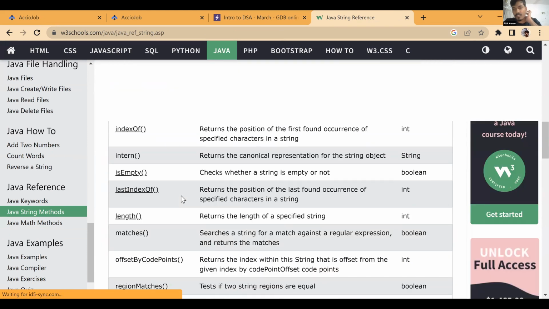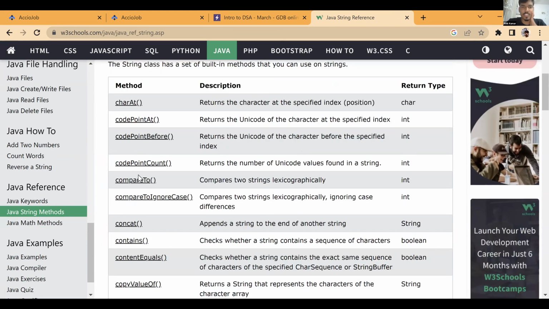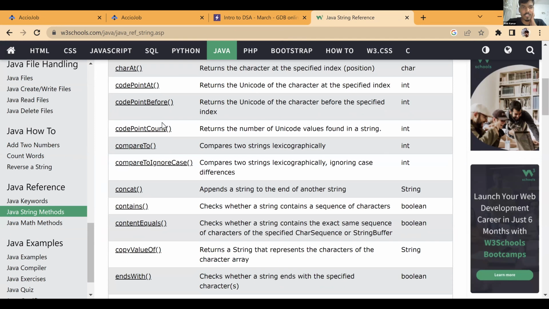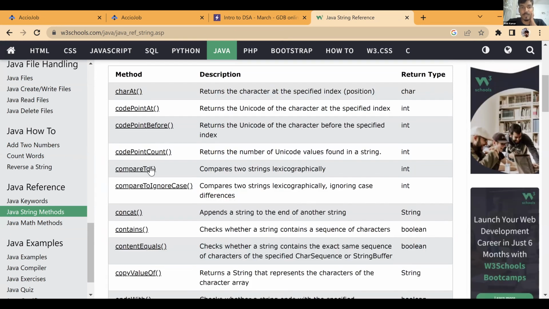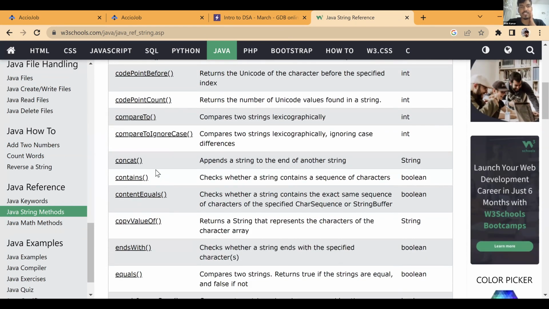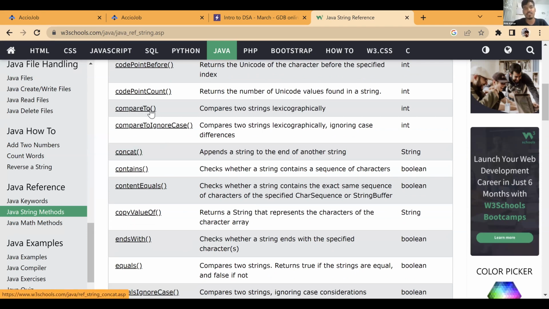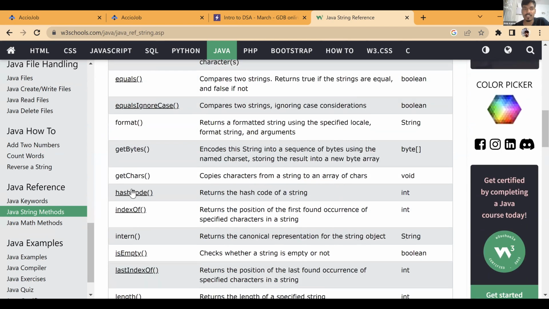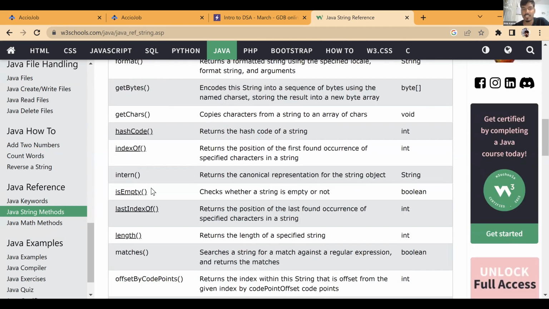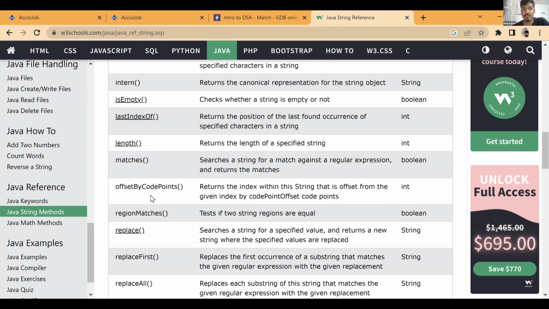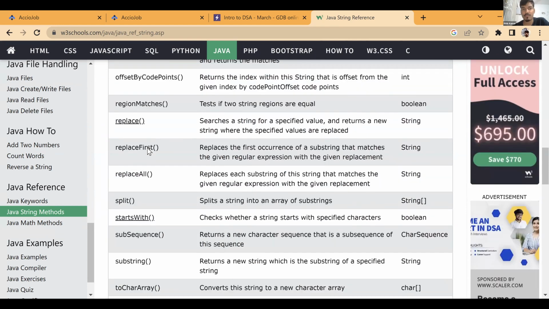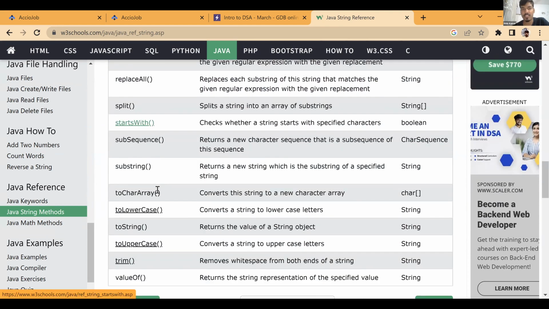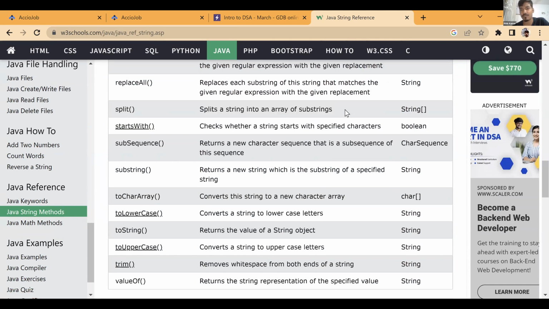So you don't need code point at, code point before, code point count. You need caret. You need compare to ignore case? You don't need it. This is also the same, right? So we need compare to. I'll explain this in detail. Don't worry. Concat, contains, ends with, equals ignore case, index of, is empty, last index of, length, replace first all, replace all, replace first, starts with, splits the string into array of substrings.